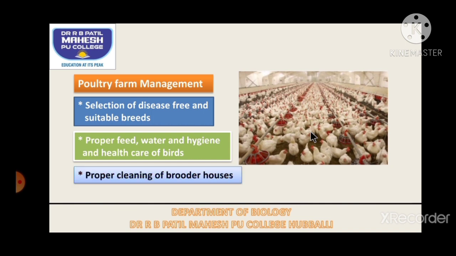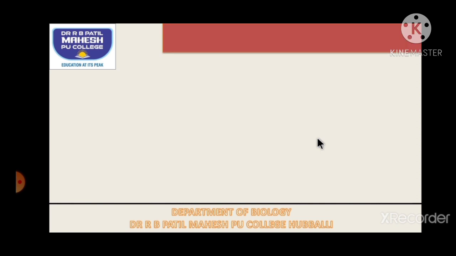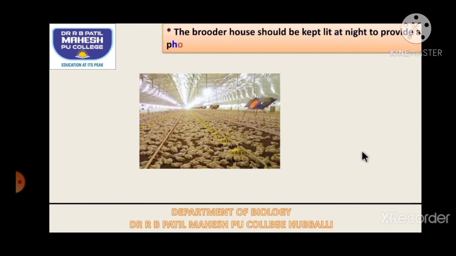Proper cleaning of the brooder house should be there. This house should be cleaned at least once a week using disinfectants. The brooder house should be kept lit at night to provide a photoperiod. Why should we do this? For good egg laying, all the fowls need a minimum of 14 to 16 hours of sunlight. But that much sunlight we will not get.